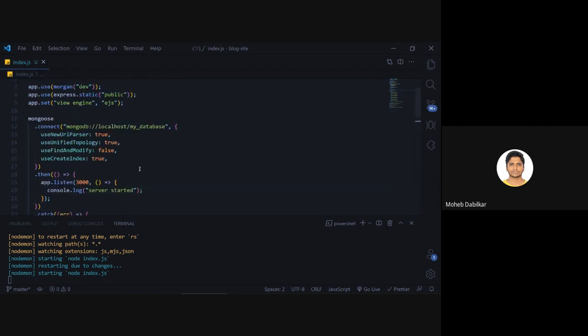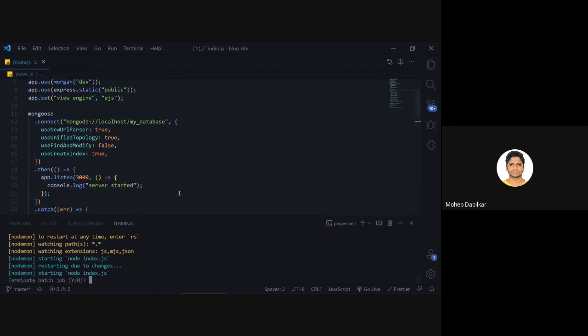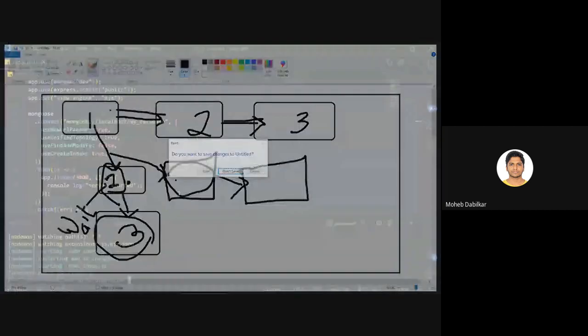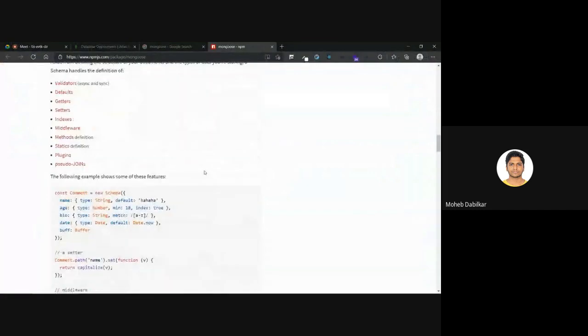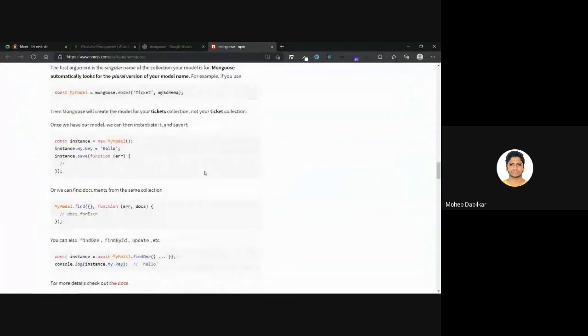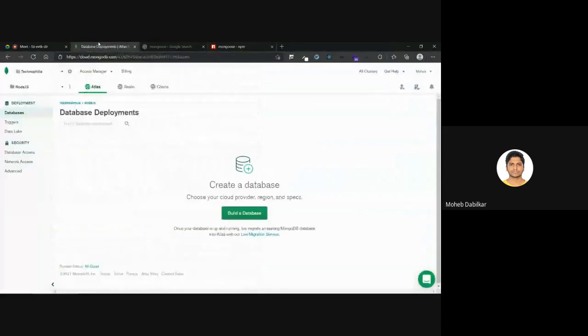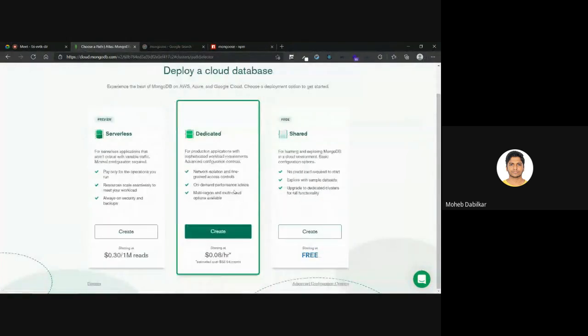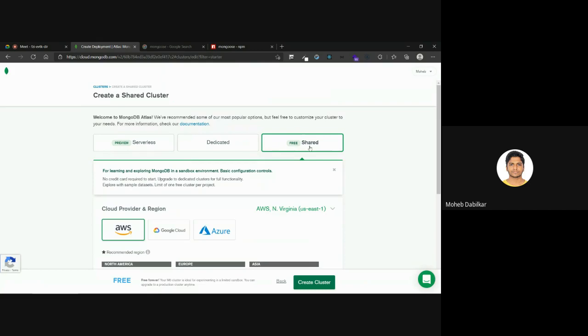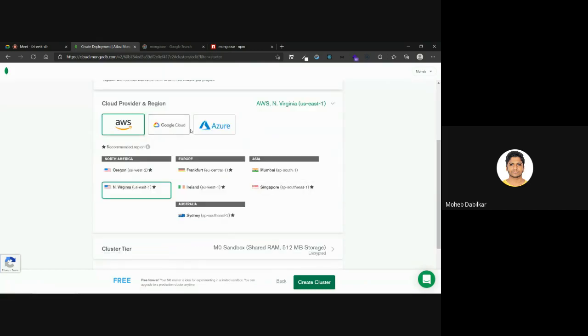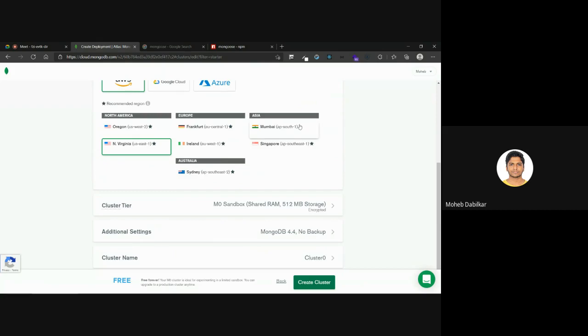For whatever reason it is not working, so let's just stop it over here and close this. What we'll do is first of all create our database. We are supposed to create a database, so we'll come over here and create a shared database. We'll create a free one, and then just select whatever cloud provider and region you would like, and select the closest one or you will regret it, because otherwise it becomes slow.